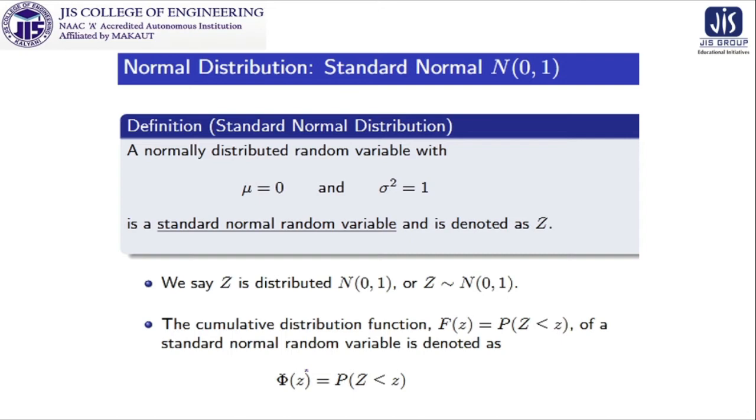So if we want to define the standard normal distribution, we can say that it is a normally distributed random variable with mu equal to 0 and sigma square equal to 1. This is our standard normal random variable, and it is generally denoted as Z. So we say Z is distributed N(0,1). The cumulative distribution function F(z) for P(Z less than small z) of a standard normal variable is denoted as capital phi of z. Phi(z) is P(Z less than small z).